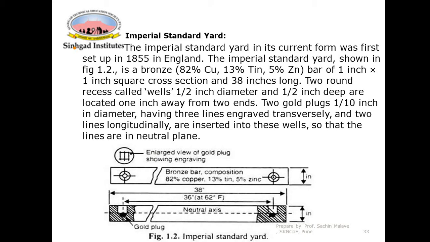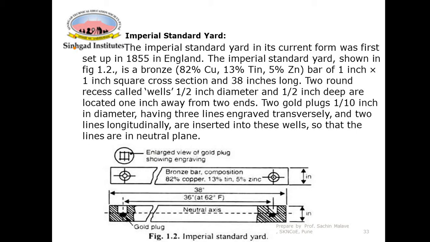Now after creating these wells, 2 plugs of gold material, whose dimension is 1/10 inch in diameter, having 3 lines which are engraved transversely. You can see here the enlarged view of the gold plug.